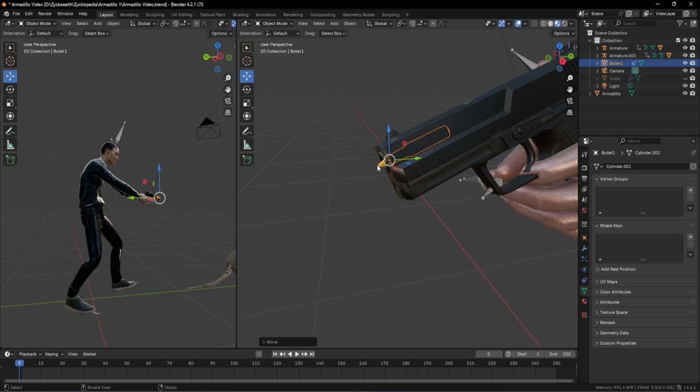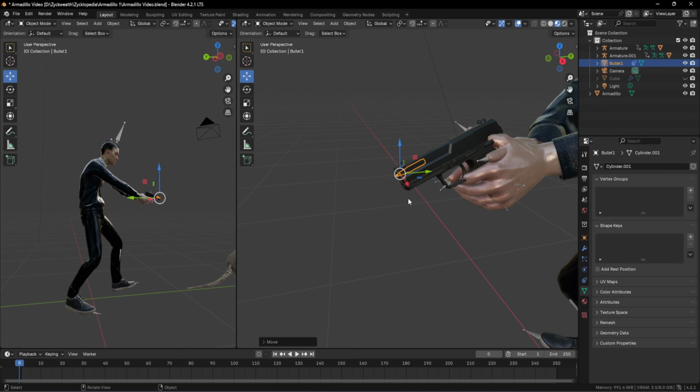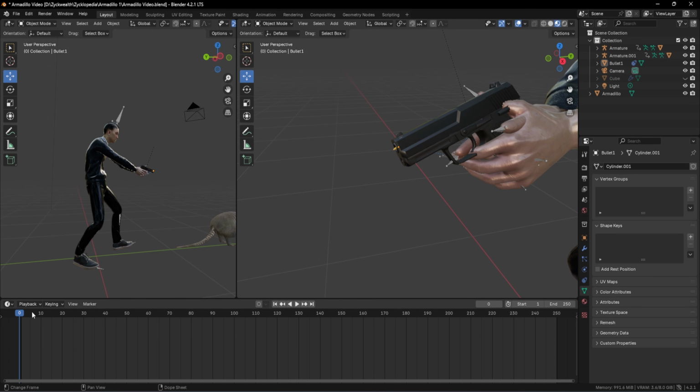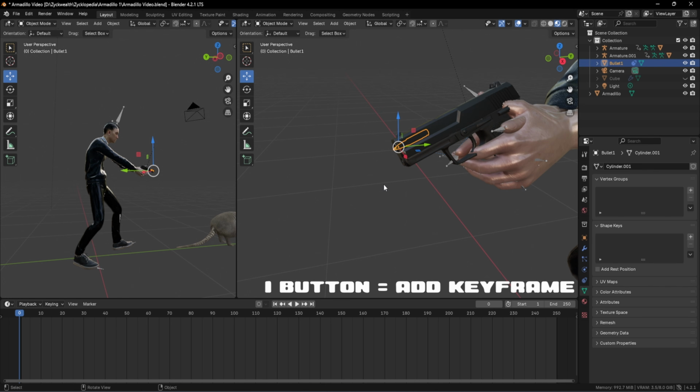This is for us to select the bullet once again and move it towards our armadillo. And this is exactly where our manual animation starts. And for that, let's move our playhead to the very first frame, which is frame number 0. So now we can move towards our viewport like this, and we can select our bullet by clicking on it. Then we can press the I button on our keyboard to add a keyframe like this. And after adding that, we can see that a small dot has appeared over here, which means that our keyframe has been added to our timeline.